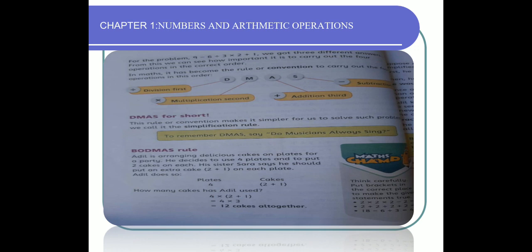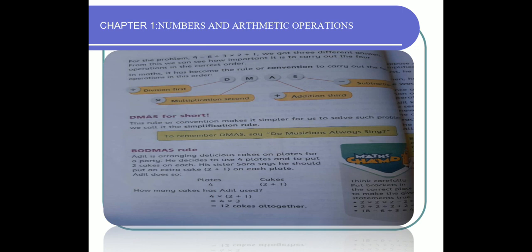Okay, the next topic is the DMAS rule. Division, multiplication, addition and subtraction. D stands for division, M stands for multiplication, A stands for addition and S stands for subtraction. So keep this sequence in your mind. If there is more than one sign present in the question, what you have to do, simply divide first, then multiply, then addition and then subtraction.